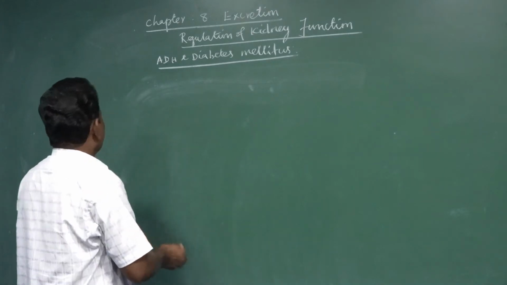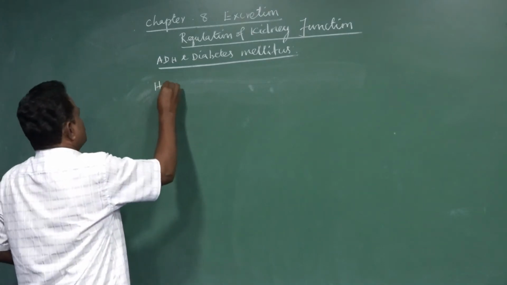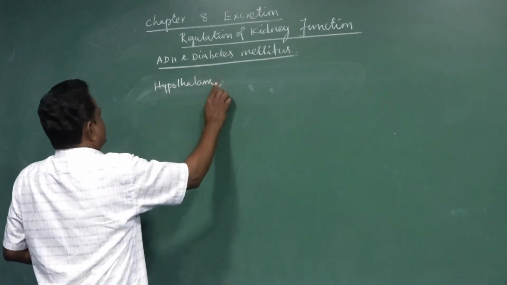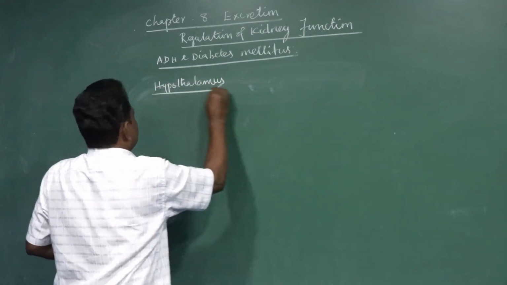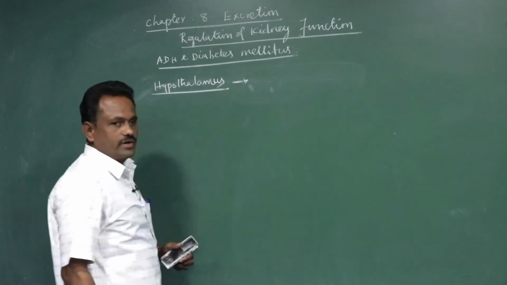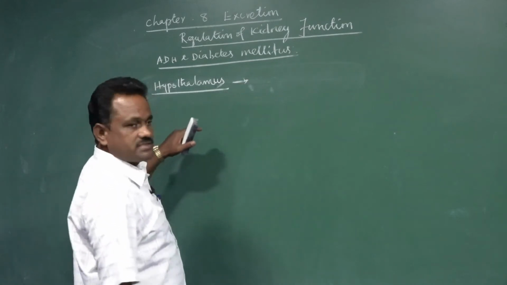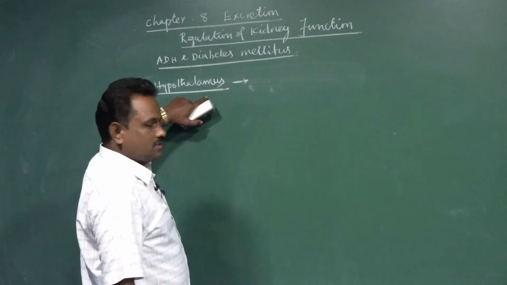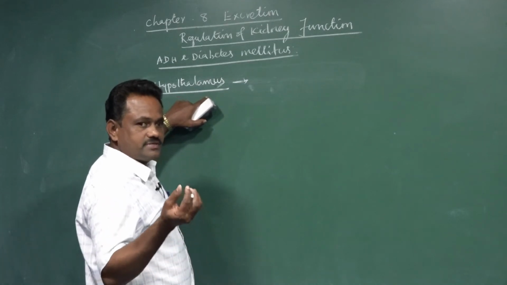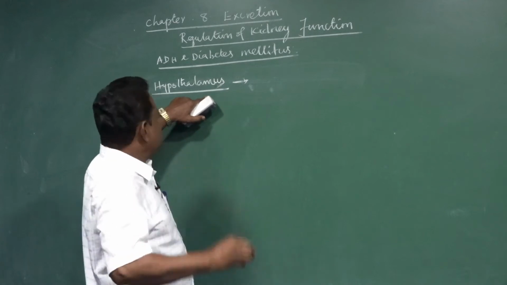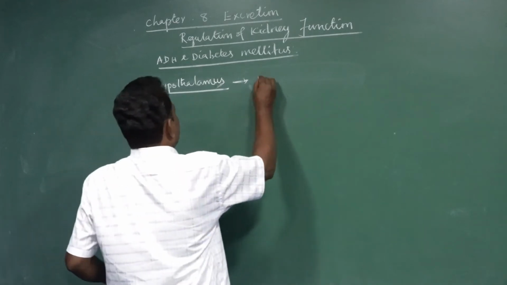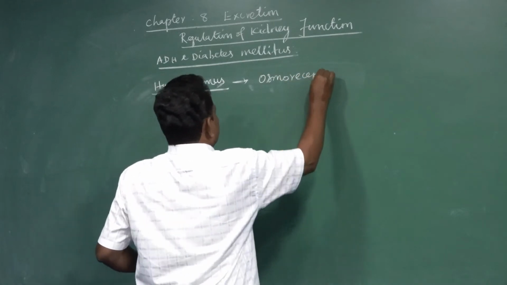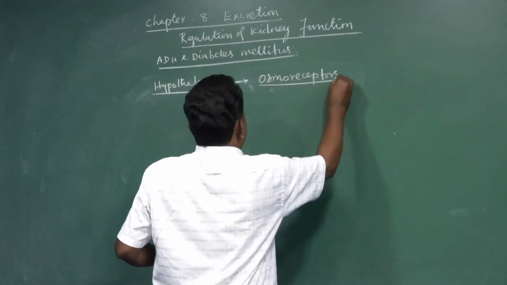We know that the hypothalamus is a part of our central nervous system that is located very close to the cerebrum. The hypothalamus contains different types of sensory structures. One specialized structure is called the osmoreceptor cells, or osmoreceptors.